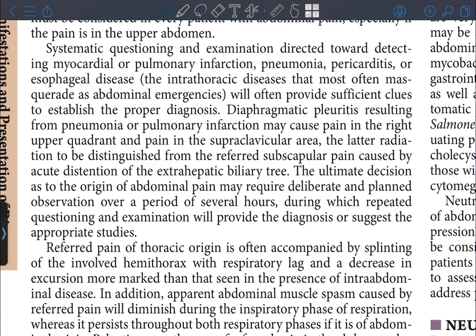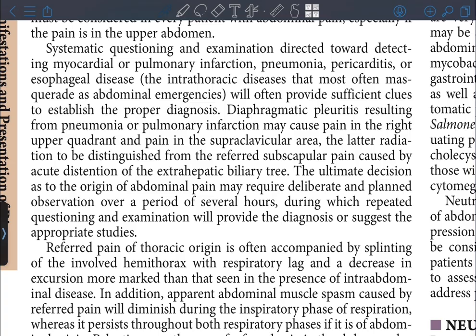Systematic questioning and examination directed towards detecting myocardial or pulmonary infarction, pneumonia, pericarditis, or esophageal disease, the intrathoracic diseases that most often masquerade as abdominal emergencies, will often provide sufficient clues to establish the proper diagnosis. Diaphragmatic pleuritis resulting from pneumonia or pulmonary infarction may cause pain in the right upper quadrant and pain in the supraclavicular area, the latter radiation to be distinguished from the referred subscapular pain caused by acute distension of the extrahepatic